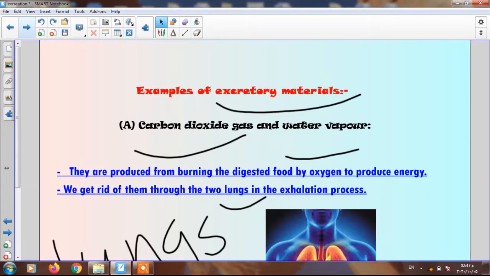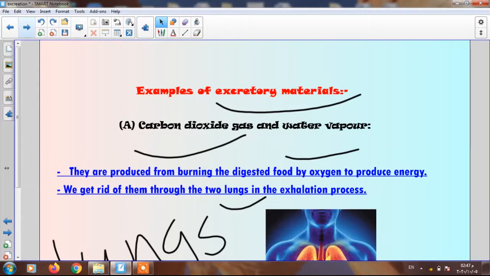Yes, excellent. Excretory materials. Second question: this type of waste is stored inside the large intestine until the body gets rid of it. Excellent. Solid wastes.